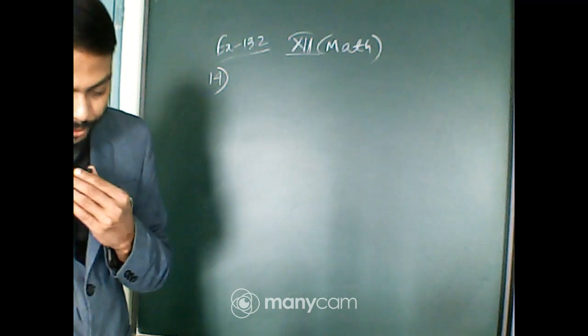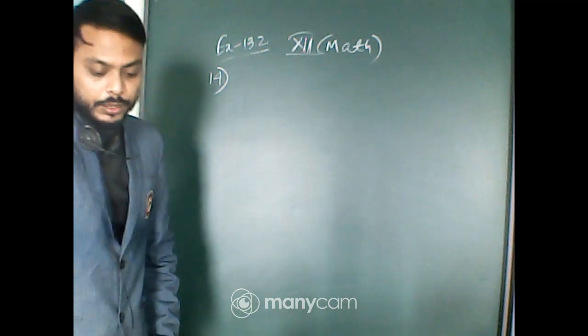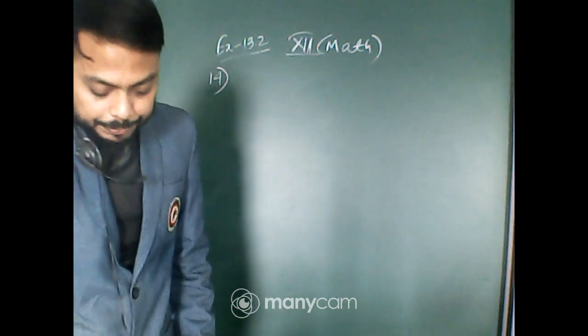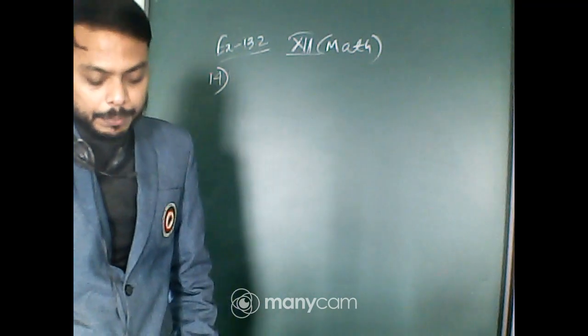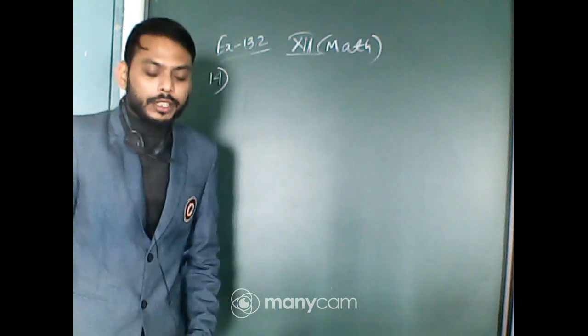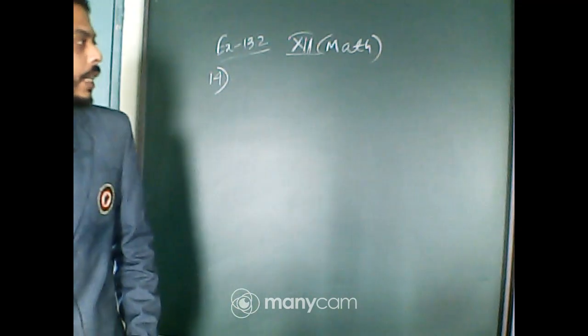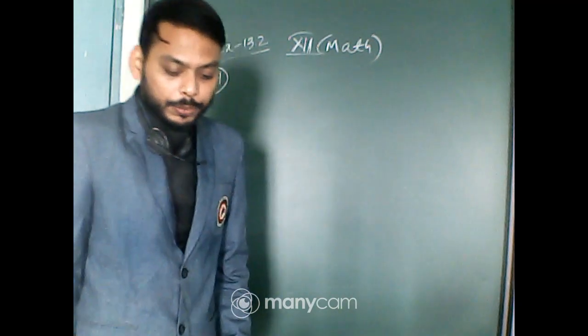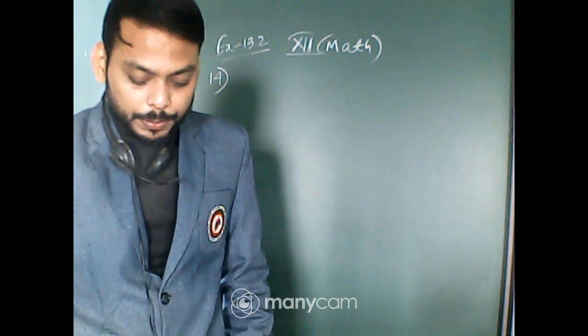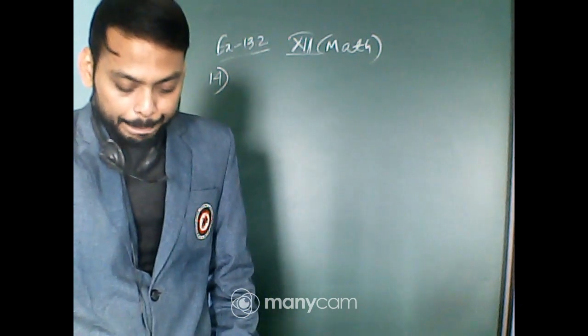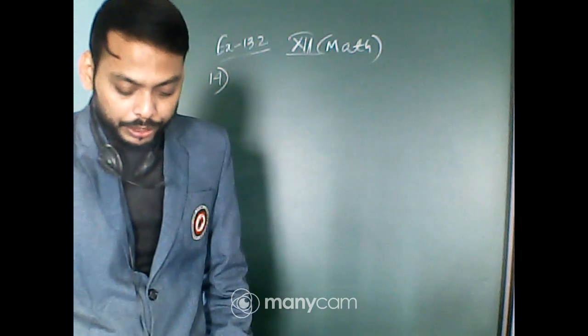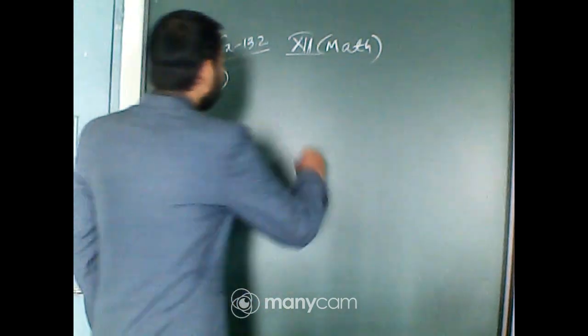Probability of solving a specific problem independently by A and B. Here A and B are two persons, so we'll take the events as E and F. The probabilities of solving the specific problem independently by A and B are 1 by 2 and 1 by 3. So let